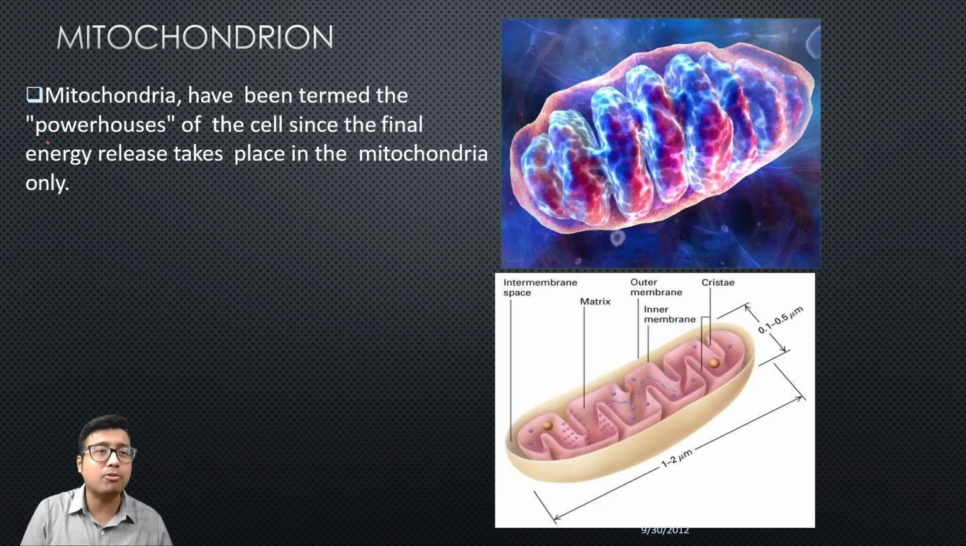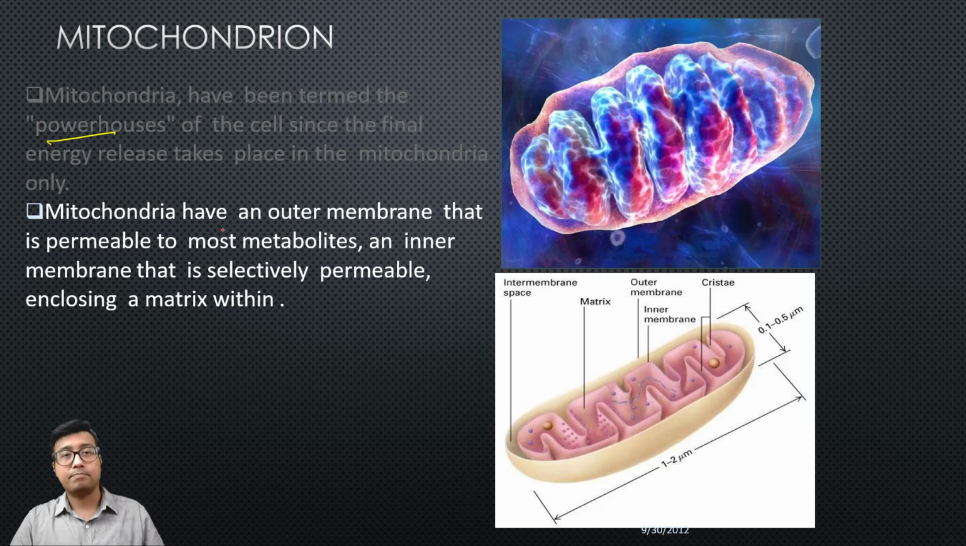Why mitochondria is actually known as powerhouse of the cell, because the final energy release takes place in the mitochondria only. The third step, as I told you, the final complete oxidation occurs in mitochondria and energy is released from mitochondria in the form of ATP. So mitochondria is also known as powerhouse of the cell.